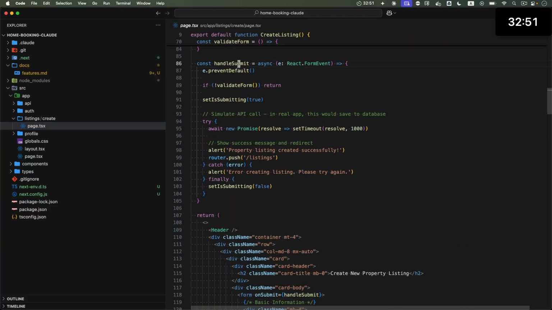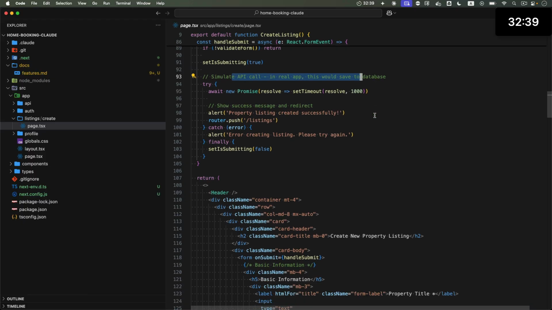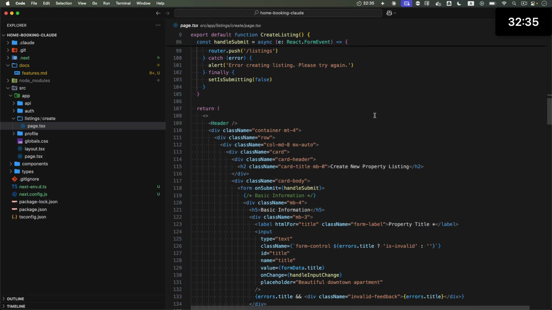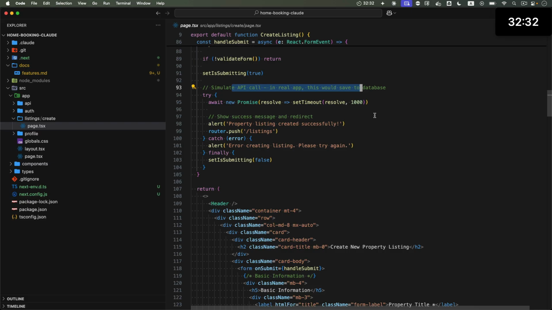Where is the handle submit? What does it do at the end? It says router push listings, Promise resolve, simulate the API call. Okay, so it doesn't save the listing into anything. That's fine, but what I want to see is a list of the properties within the next feature.